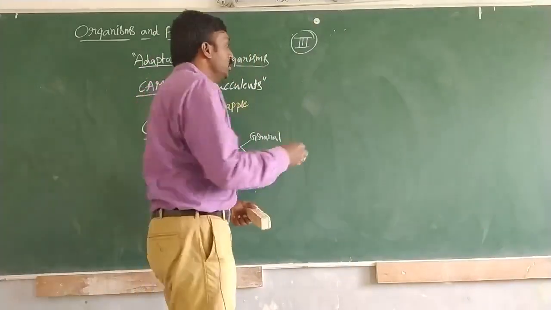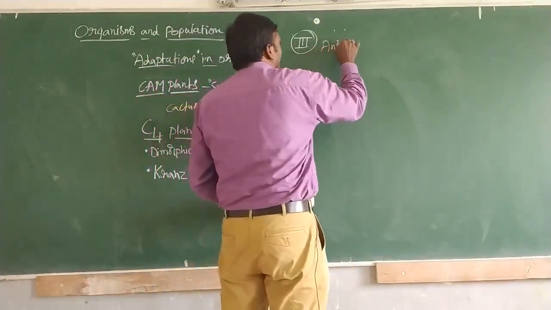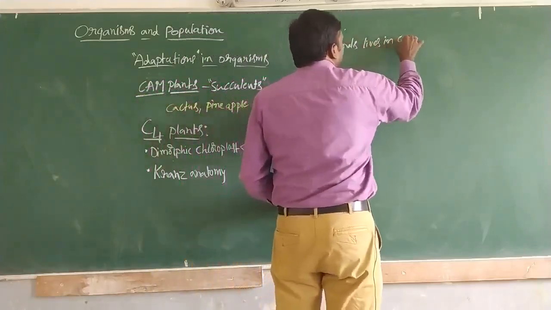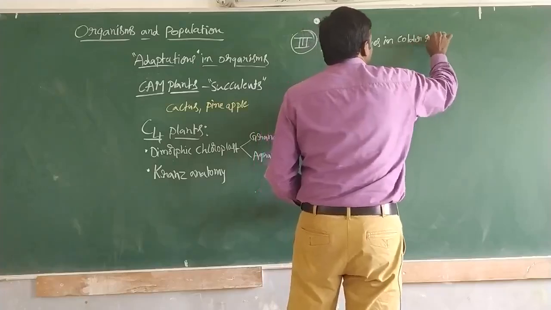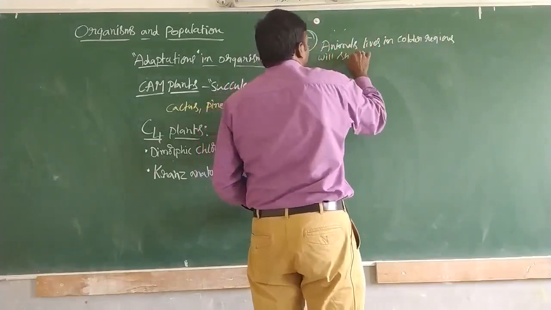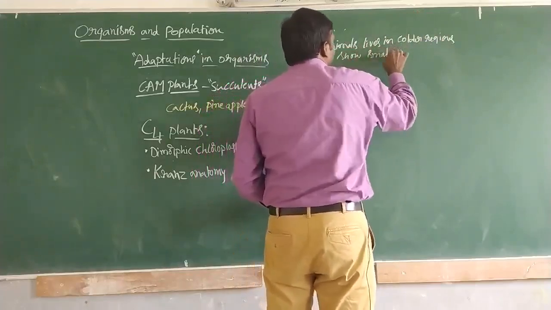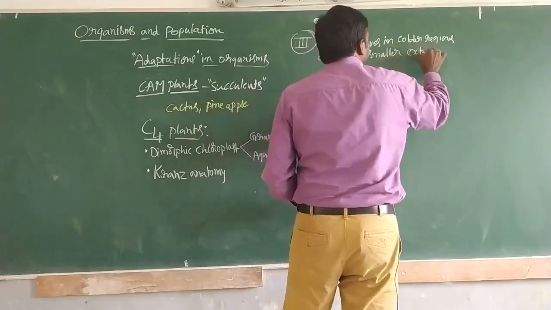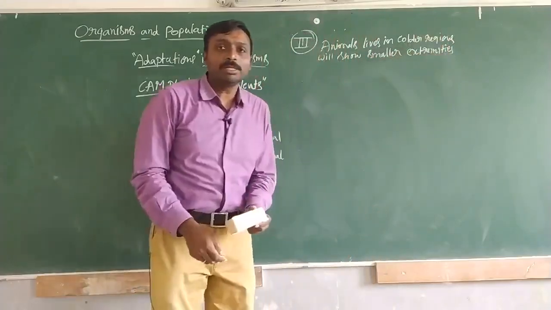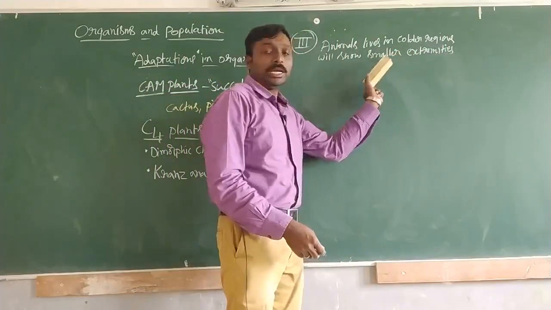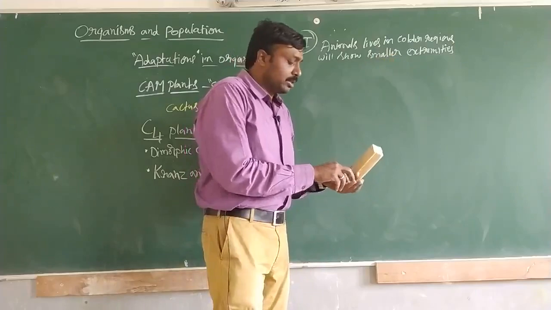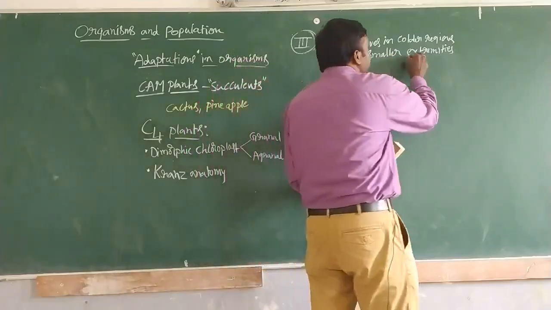So, in third adaptations, we are going to talk about animals living in colder regions, which will show smaller extremities. Okay. So now what are these extremities?